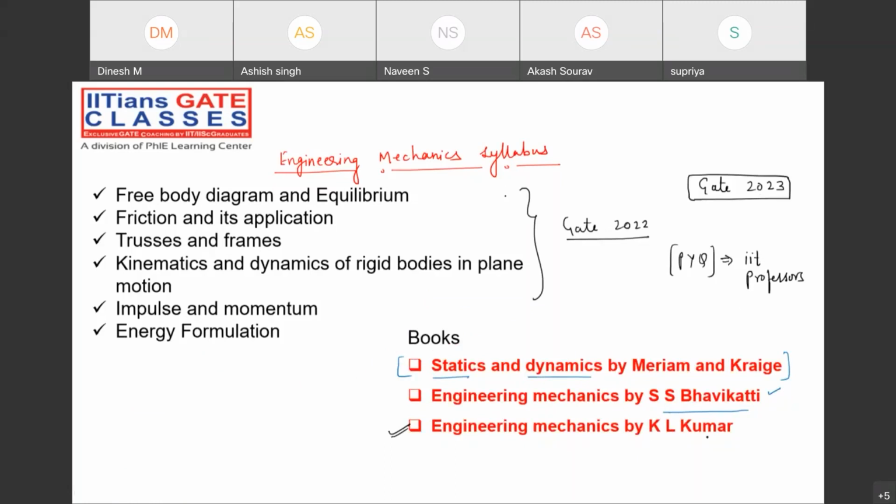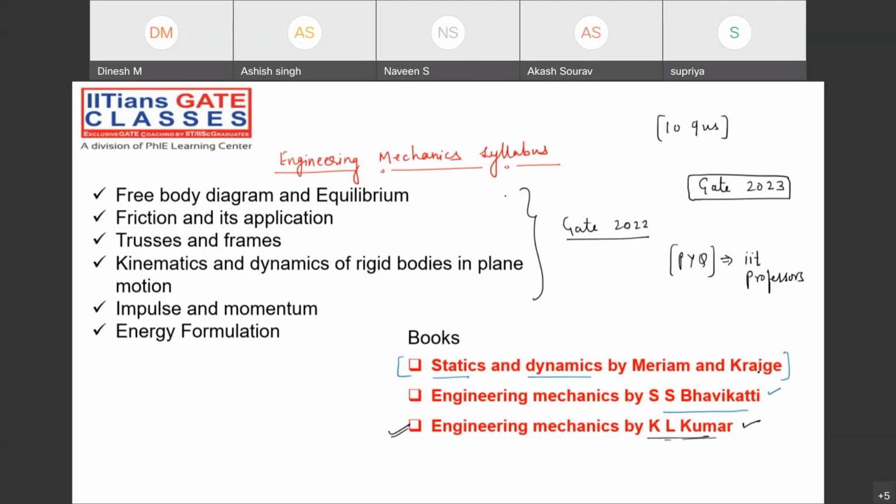And the KL Kumar is nothing but what? Former IIT Delhi professor. So directly some of the good questions, in fact many questions are there when you just follow the previous year questions. Around we have 100 questions, suppose that, but out of that 100 questions, suppose 5 to 6 or maybe 10 questions are of the very, very good level, that has been taken directly from what? KL Kumar, right? So these are the 3 reference books.